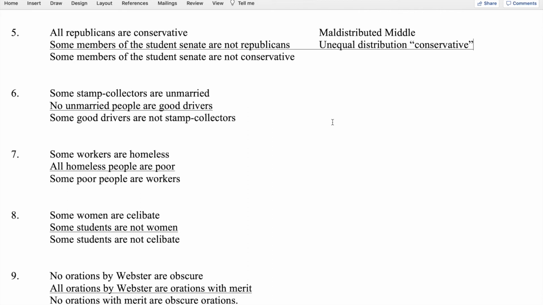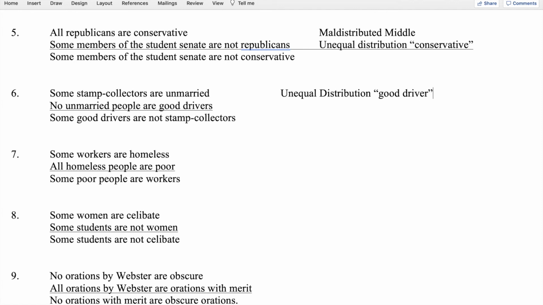Then we go to the conclusion and we look at the end terms. Good drivers is not distributed in the conclusion. It's the subject of a particular, but it is distributed in the second premise because it is predicate of a negative. So we know we have unequal distribution of the end term good drivers.